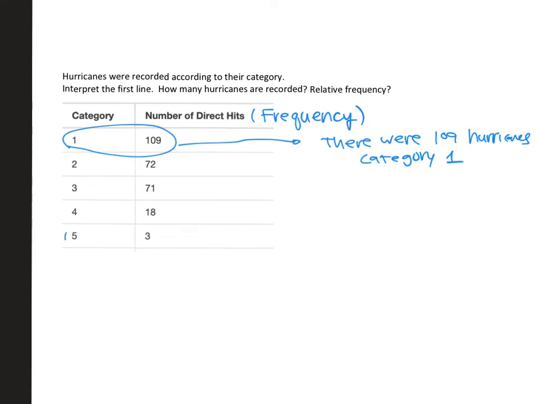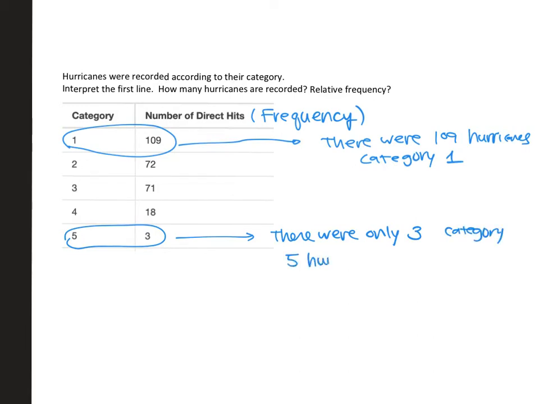And if you interpret the last line, there were only 3 category 5 hurricanes, so there weren't that many. One of the questions I asked was, what's the total number of hurricanes surveyed?